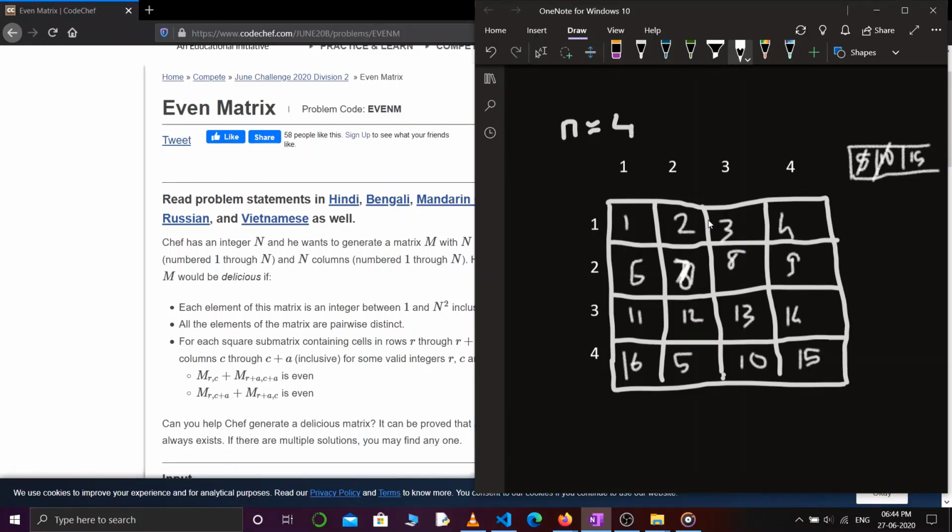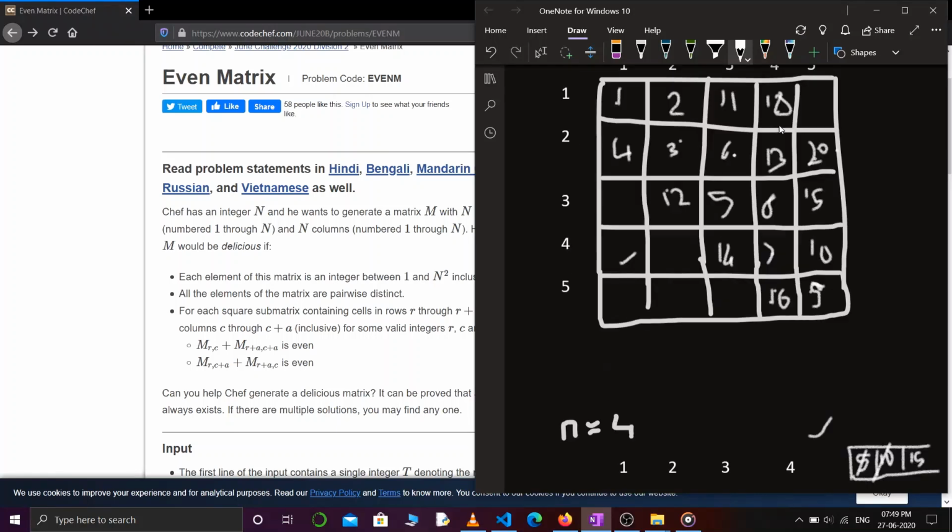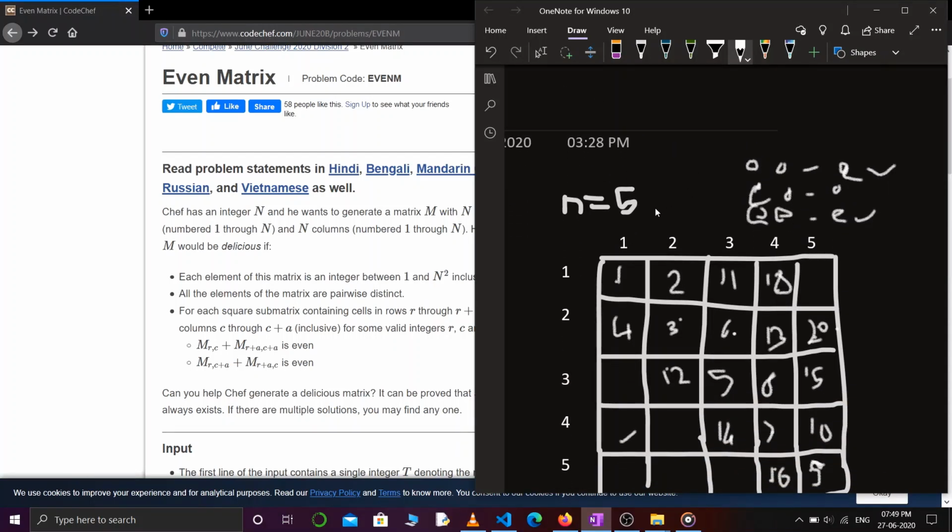Now you can check that in every cell we are following all the constraints given to us, and this is our solution. When n is an even number, we will use this condition, and if it is an odd number, then we will print all the numbers in this fashion. Odd, even, odd, even.